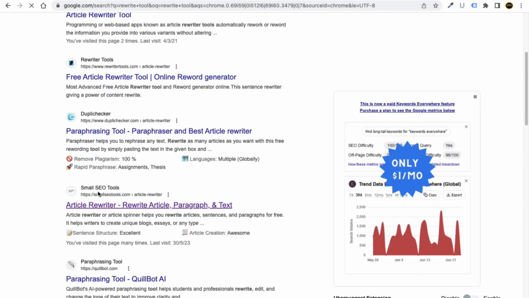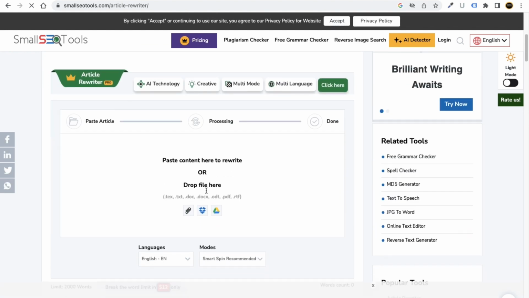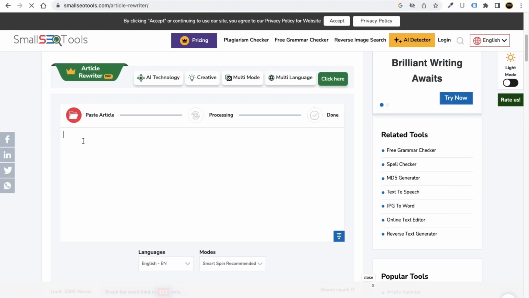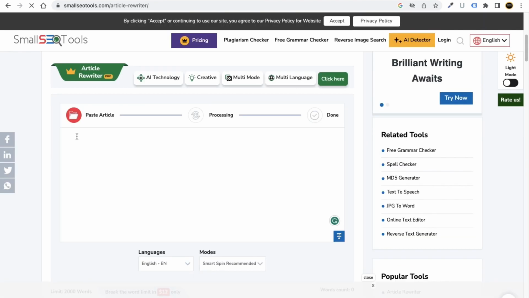You can open any one of them, and after the tool opens, you just need to paste the content. This tool will rewrite the content, and then you can use that.